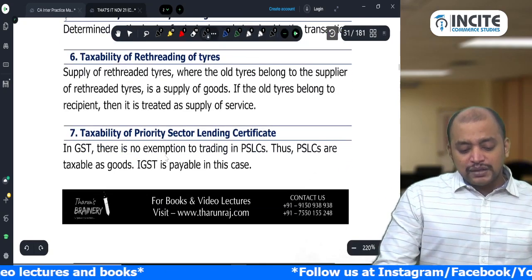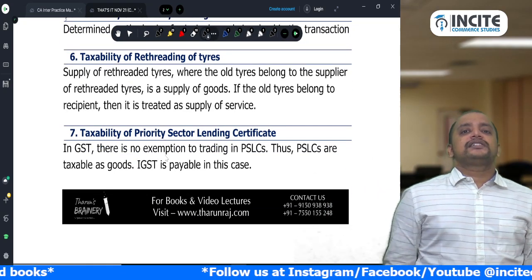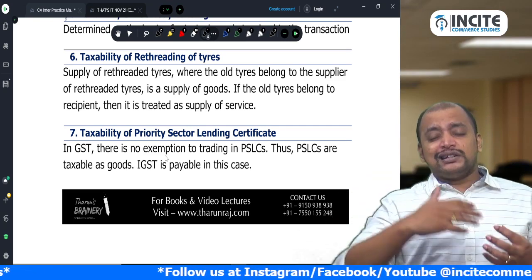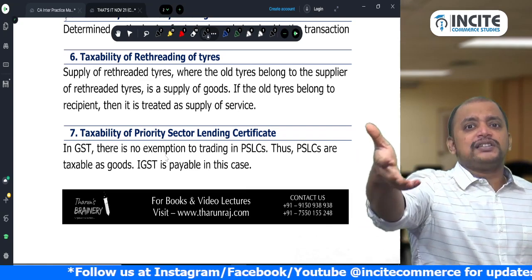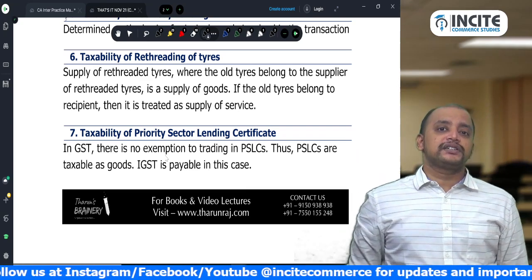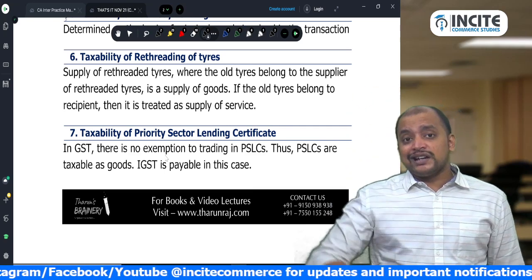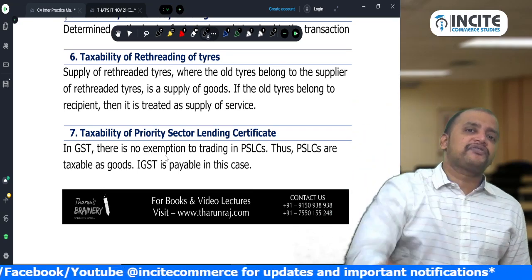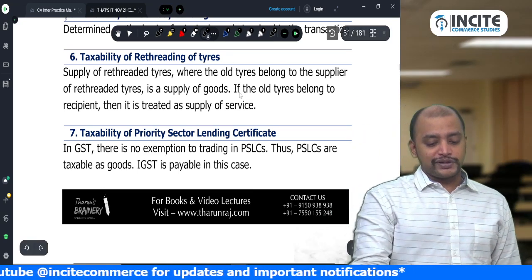And then taxability of retreading of tyres. In retreading of tyres, we take the old tyre, do the retreading and give it back. If the old tyre still belongs to the recipient, yes, then retreading is just a process for supply of service. If we buy the old tyre from the recipient and sell the retreaded tyre, then it will be supply of goods.